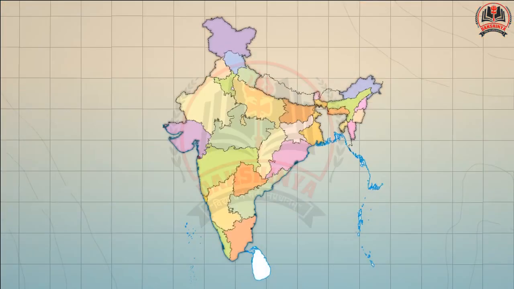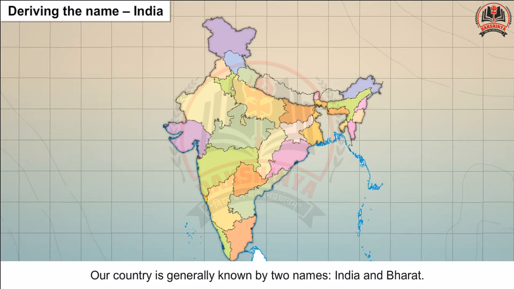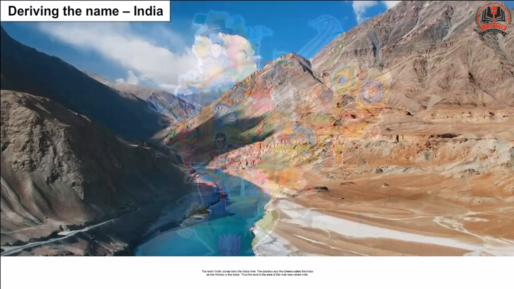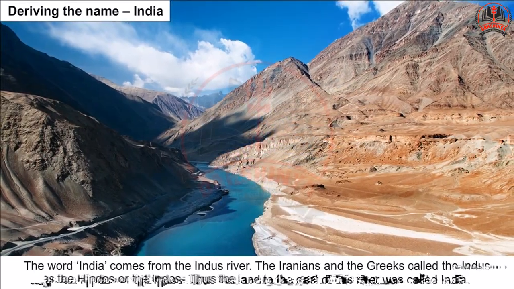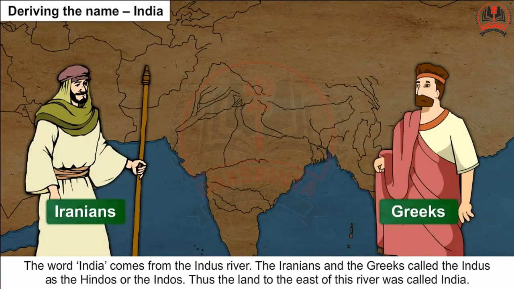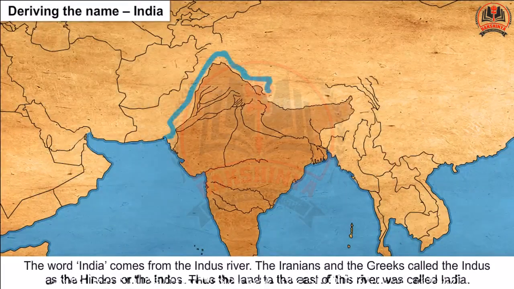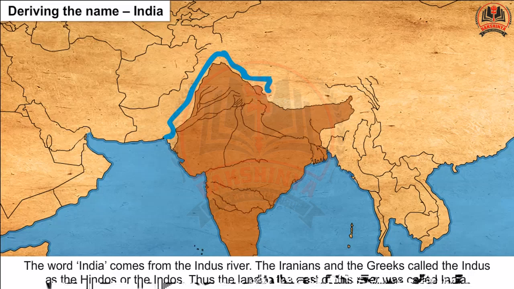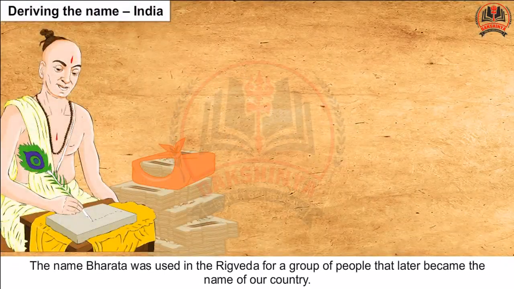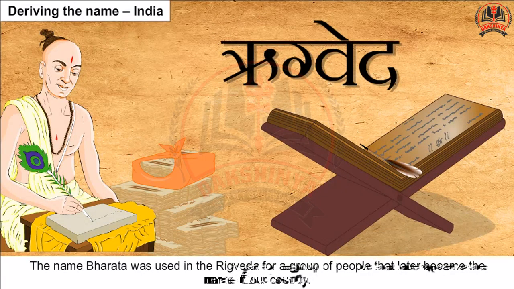How? Deriving the name India. Our country is generally known by two names, India and Bharat. The word India comes from the Indus River. The Iranians and the Greeks called the Indus the Hindus or the Indos. Thus, the land east of this river was called India. The name Bharat was used in the Rig Veda for a group of people that later became the name of our country.